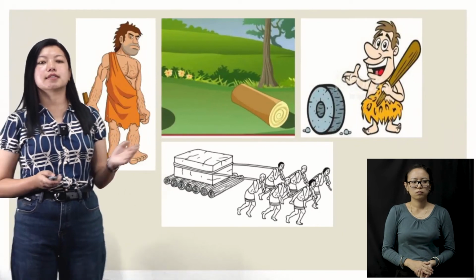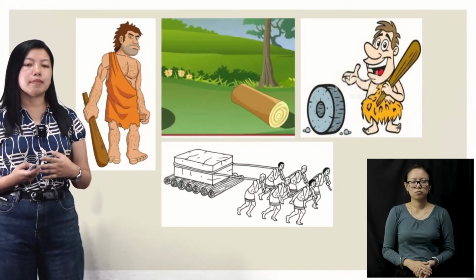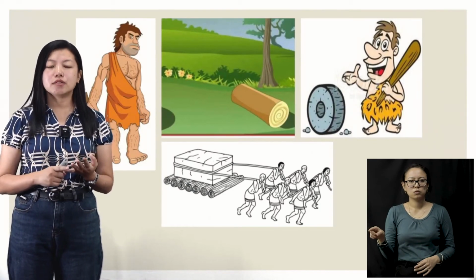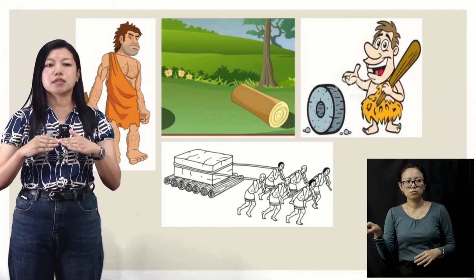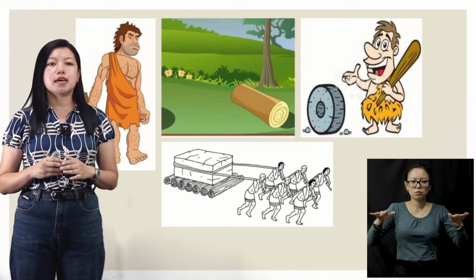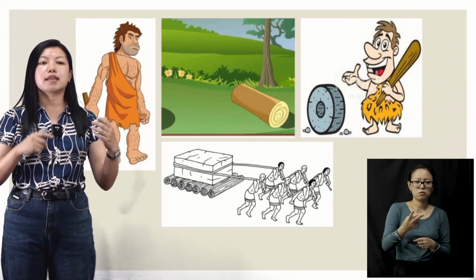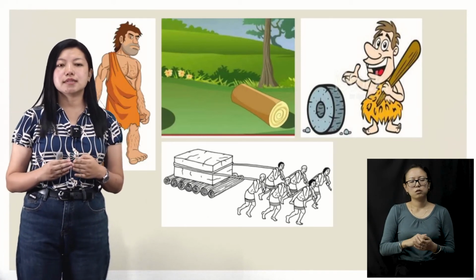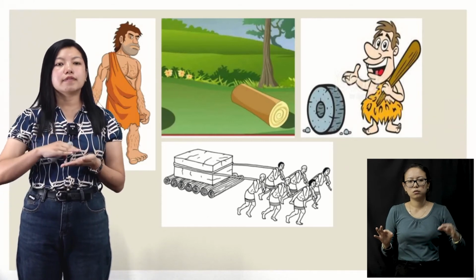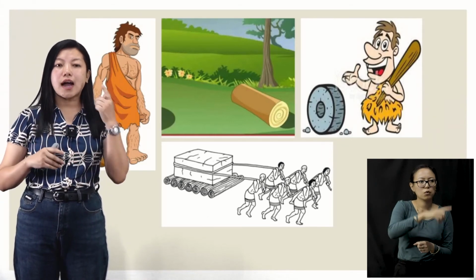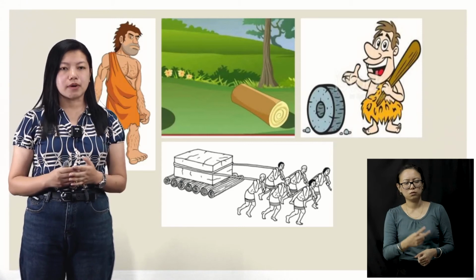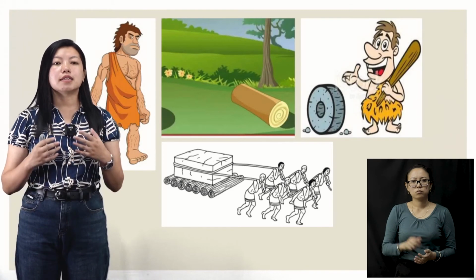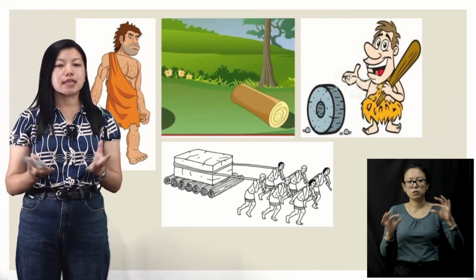And yes, coming back to the story of the early man, there are two stories, right? One was about a man who saw the wood that was floating on water, and another one was about a wood that was rolling down from the hill. So what have you learned from these two lessons? One was, after seeing the floating wood, the idea of making boats came up, right? And then when they saw the wood rolling from the hill, the idea of making wheels came up, right?